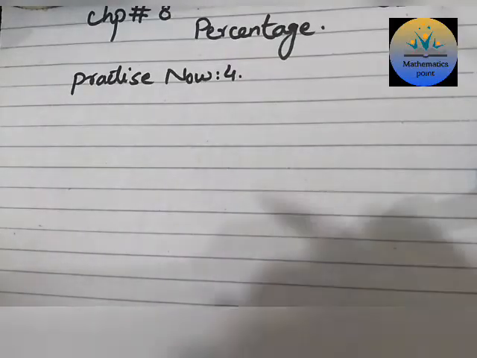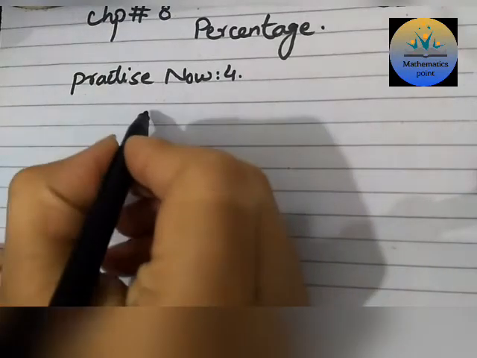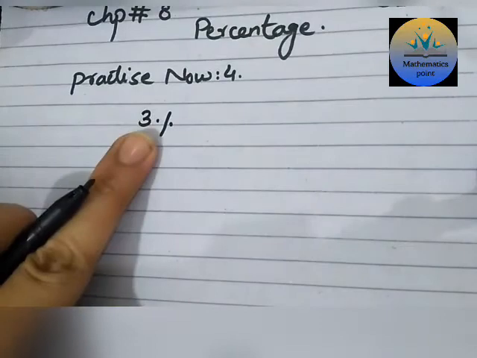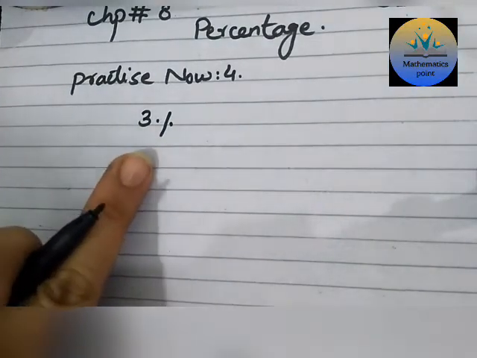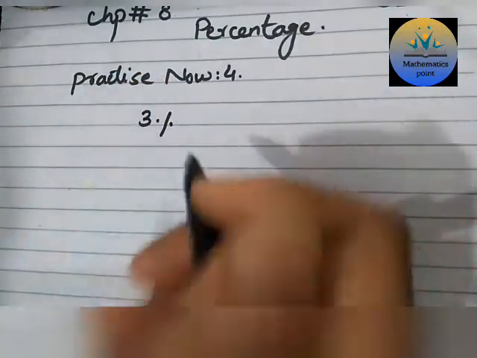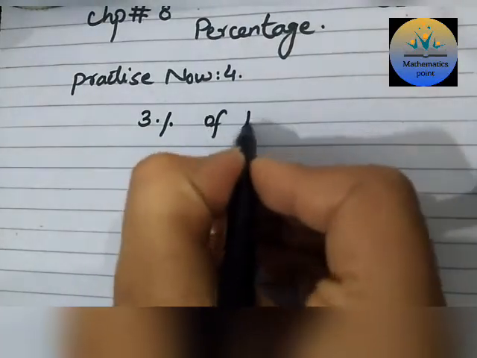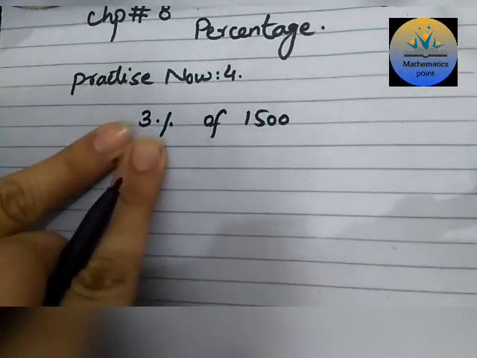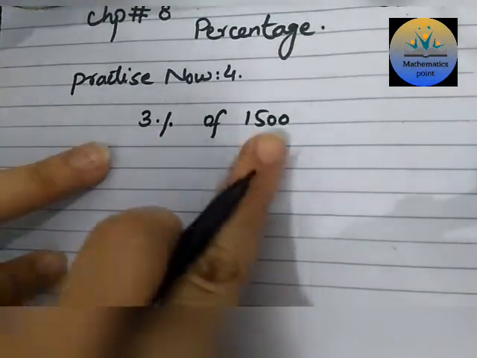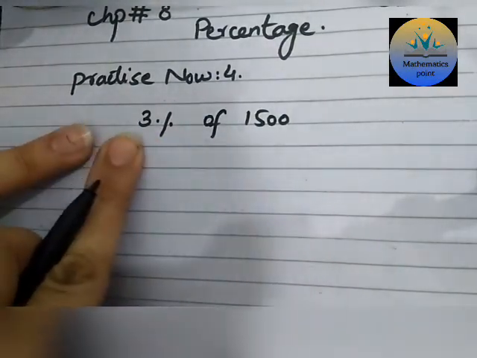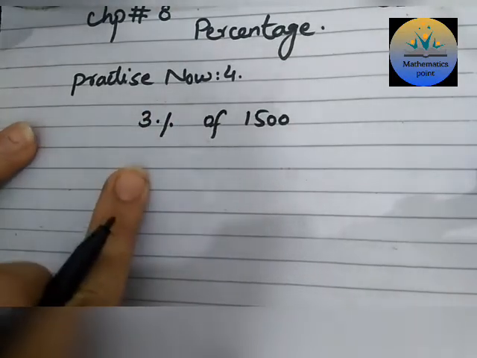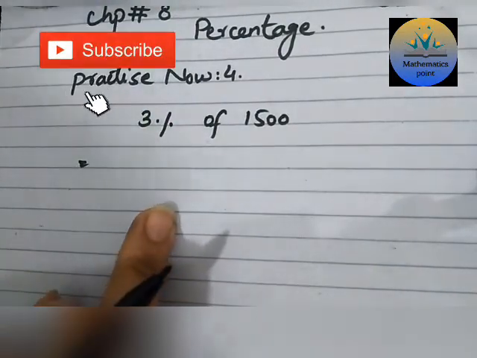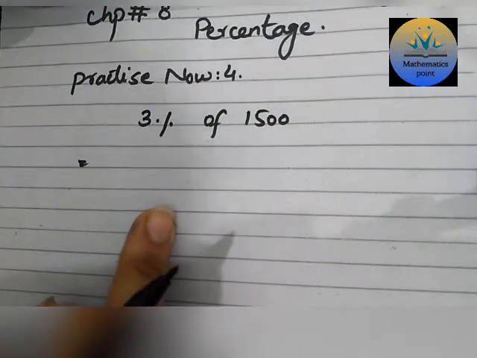Now we make the statement. It is given that 3% students were late out of 1500 students. So this is the total number of students. This is the number of latecomers, the percentage of latecomers. So first of all we have to find the latecomers. Then we will find the students who were punctual.